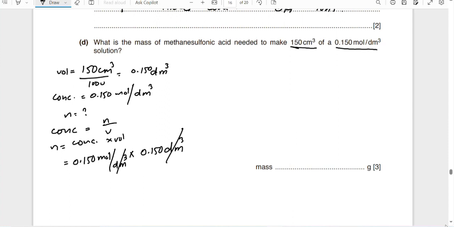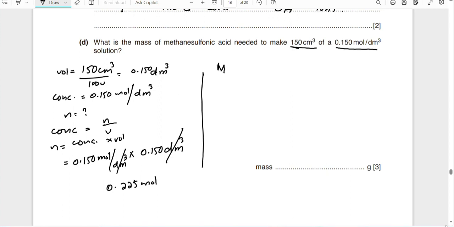Yes, you will get some value here. You'll have to use a calculator. That is 22 point... That is, you can say simply, this is 0.225 moles. Now let's find the relative molecular mass of the methane sulfonic acid.